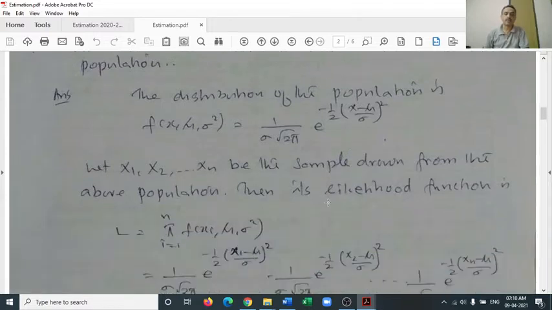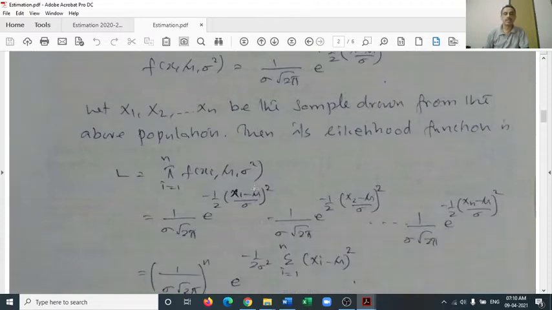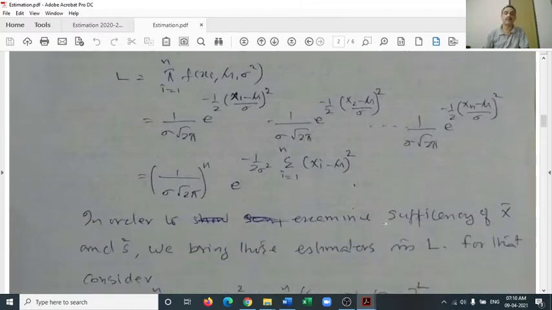Now we have the sample drawn from the population following that normal distribution. So that is the equation of the likelihood function. So we have the product of n density functions, that is 1 by sigma root 2 pi e raised to minus 1 by 2 ((x1 minus mu) by sigma) square, into 1 by sigma root 2 pi e raised to minus 1 by 2 ((x2 minus mu) by sigma) square, etc., 1 by sigma root 2 pi e raised to minus 1 by 2 ((xn minus mu) by sigma) square.